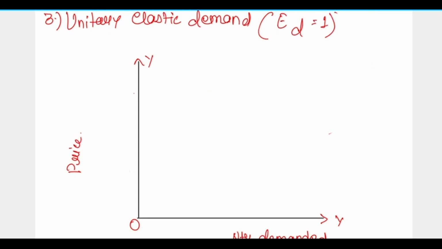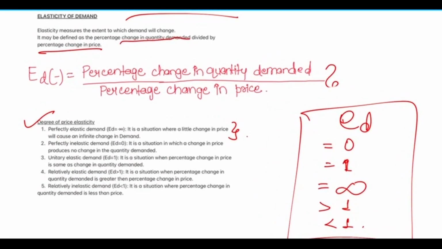Fine. So unitary elastic demand says that there is an equal or proportionate change in price and quantity demanded. Here you can see the exact meaning: it is the situation when the percentage change in price is the same as the percentage change in quantity demanded.